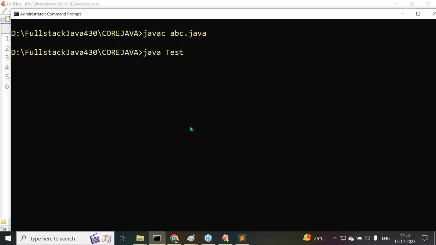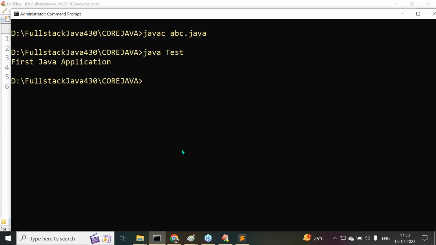But here the main class name and file name may be the same, may not be the same. That doesn't matter. But we have to provide this: along with javac we must provide the file name, but along with java we have to provide the main class name. Now what output are we getting here? First Java application output.